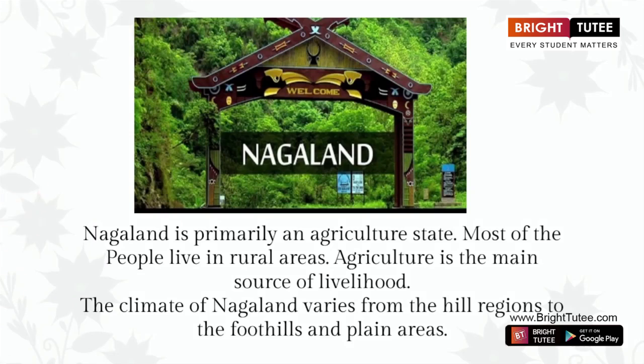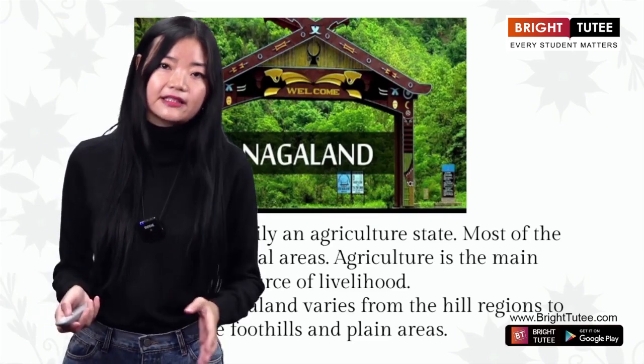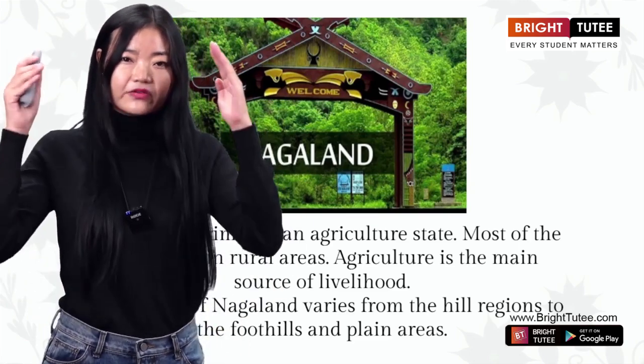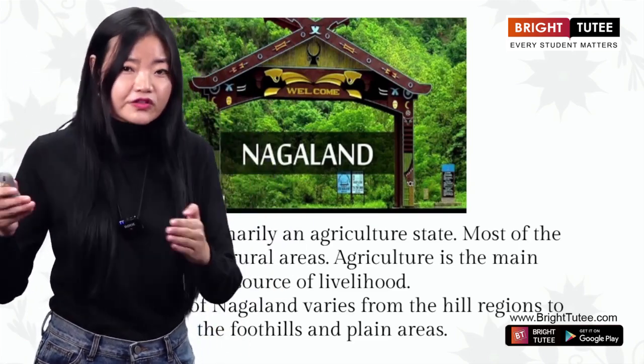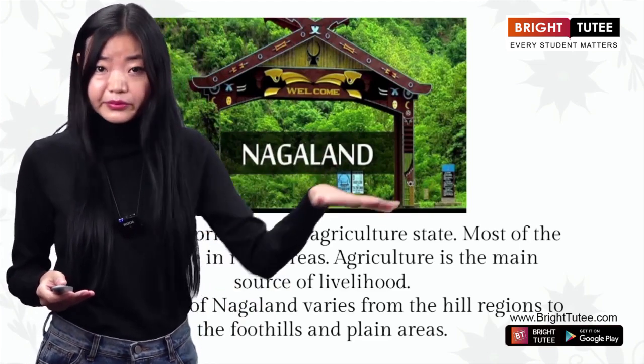Now here, Nagaland, as I've already mentioned to you all, is primarily an agriculture state. Most of the people live in rural areas, and agriculture is the main source of livelihood. The climate of Nagaland varies from the hill regions to the foothills and plain areas. It is an undeniable fact that Nagaland is known as a hilly region, but there are also some areas in Nagaland which are plain, for example, that of Dimapur.